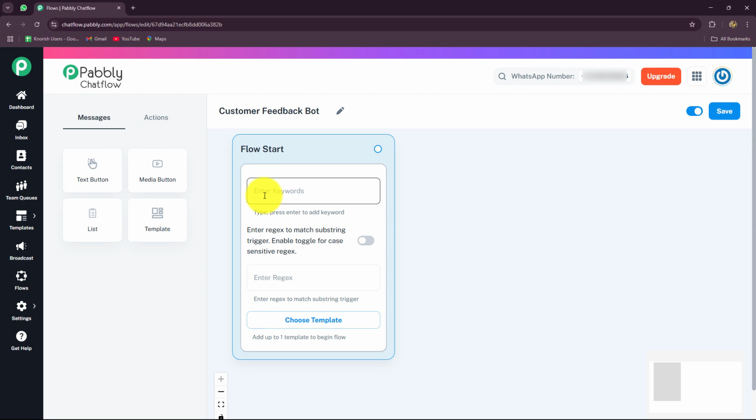So I am going to use those common keywords over here in my flow, and when I receive the messages from my customers, if those messages contain these specific keywords, then automatically this bot is going to start, it is going to trigger and it is going to start capturing the responses from those customers, start collecting the feedbacks and reviews.